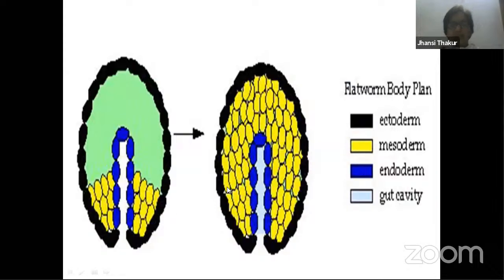Now let's talk about the third layer. From this endoderm, this blue color layer, you find a few cells dividing and coming out and occupying this space, which was earlier empty. The new cells come, divide, and occupy the space. And now you can see 3 layers. These yellow colored cells have come from these blue color cells. Blue color cells represent endoderm. Yellow color represents the third new layer which is formed, which is mesoderm. Mesoderm is present in between, but it is formed afterwards.